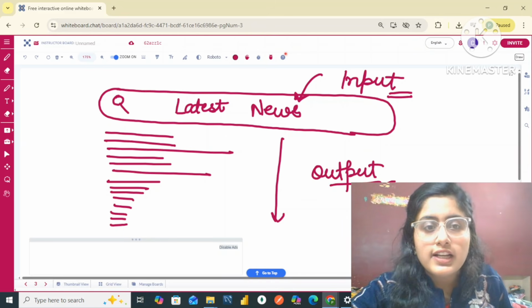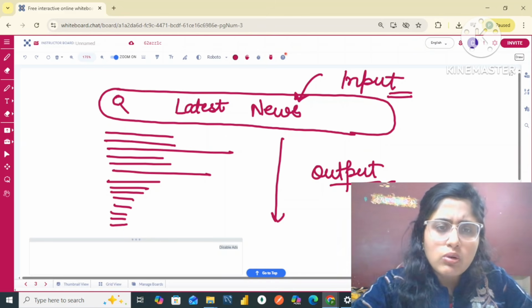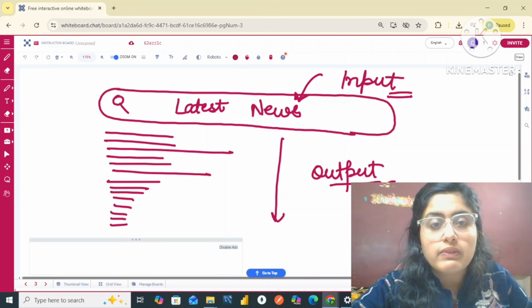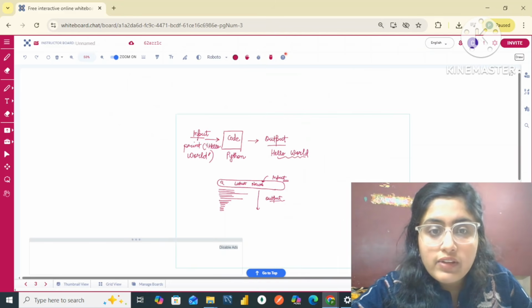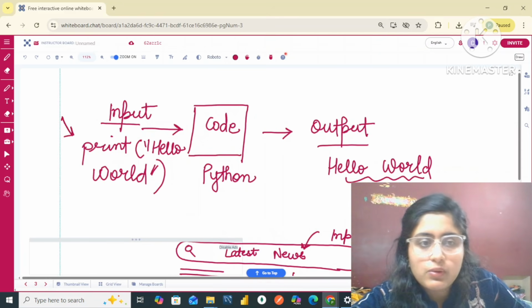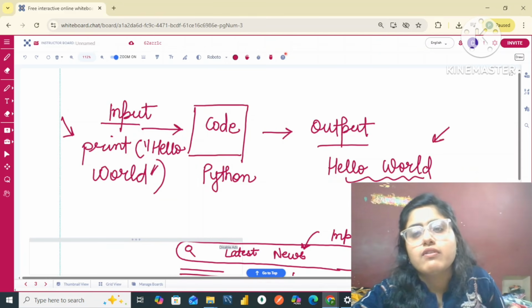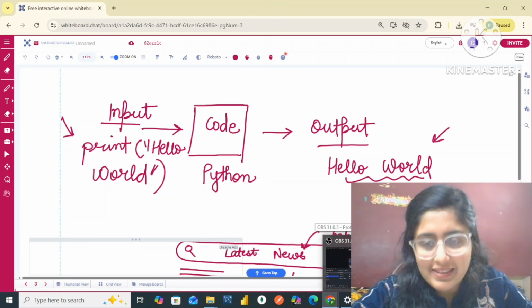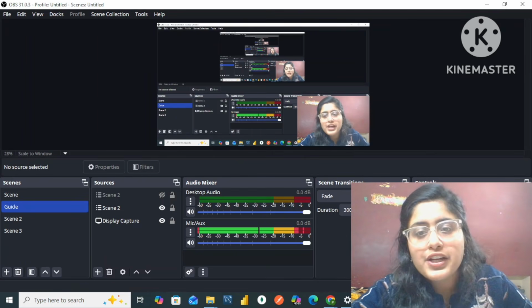In the further lectures, we will be learning a lot more about taking inputs and outputs, and many more things about Python. But yes, we have successfully covered our basic thing in Python. We have given this input and got this output, and we have run our very first basic program in Python. All right, coders, so stay tuned.